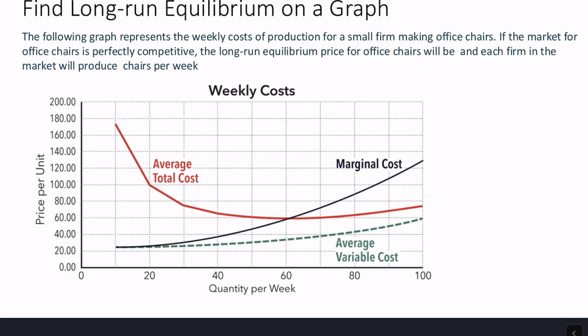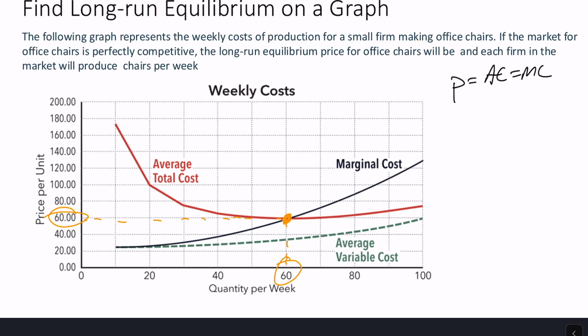We can do the same type of question on a graph. Here's all this information. We got our marginal cost, our average total cost. And I want to say in a long run equilibrium, what's going to be the quantity per week and the price in that long run equilibrium if the firms look exactly like this individual firm. So again, we need to find price equals average cost equals marginal cost. That's going to happen where your marginal cost curve goes through your average cost curve. To me, that was looking like it's going to happen at $60, and we'll get a quantity of 60 units.